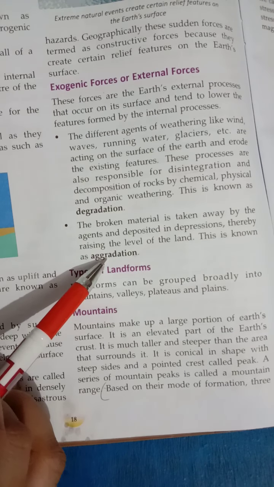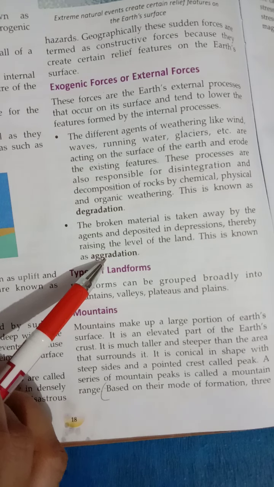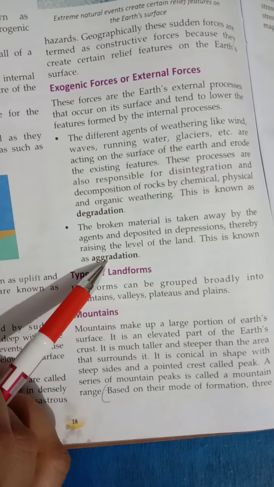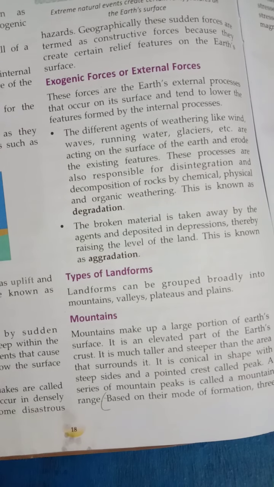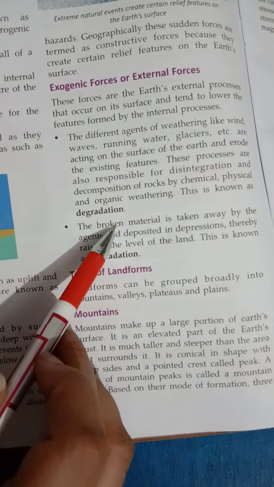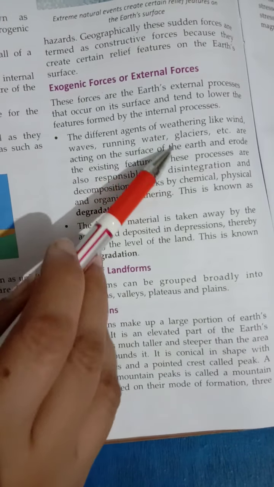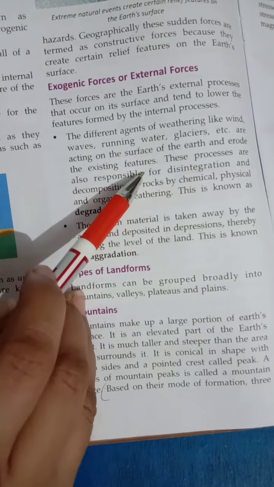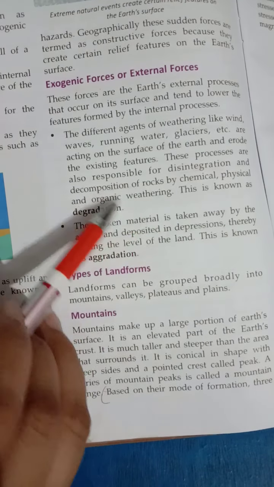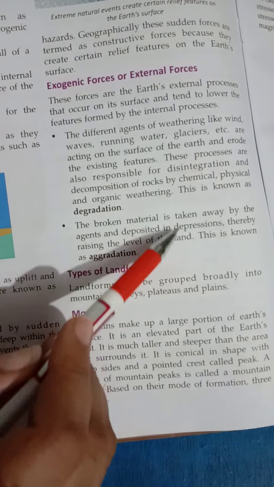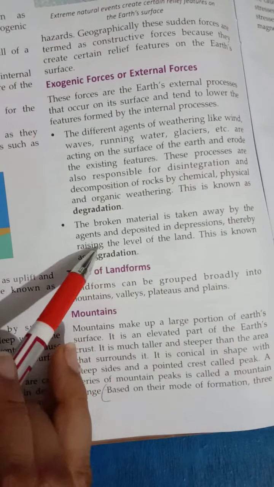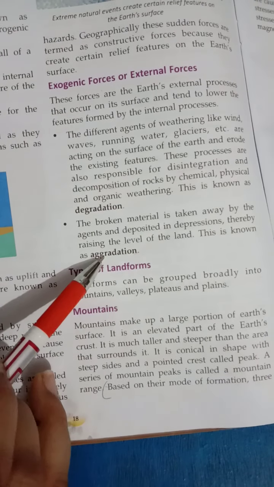Aggradation, children, you can say is the leveling of the earth, the deposition or the filling of depressions. The broken rock material caused due to weathering is taken by the agents and deposited in depressions, which raises the level of the land. This is known as aggradation.